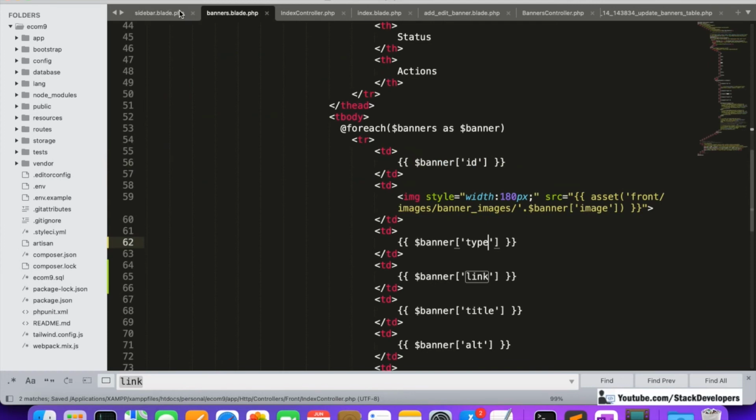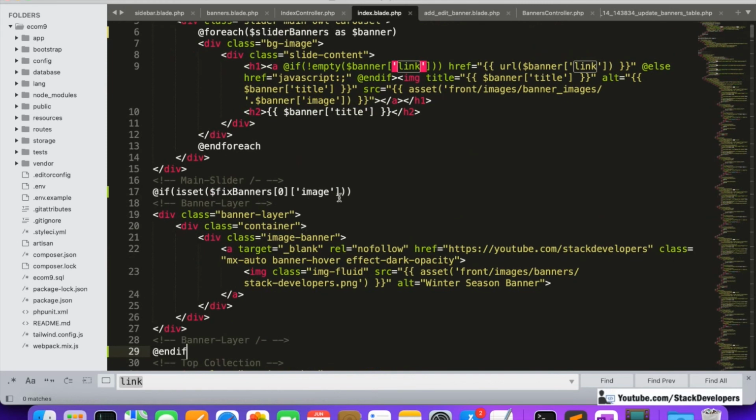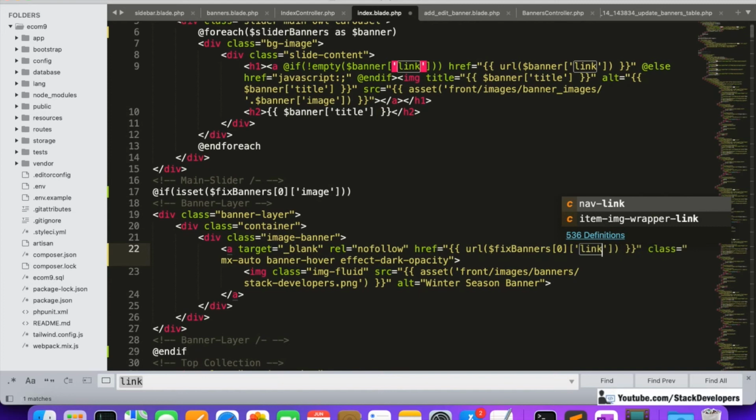So the same thing we have done here. See, it's the 0th element. If its image is coming, then we are going to execute this code, and in that, these things we need to make dynamic. Okay, so the first one is the URL, and in the URL we will copy this one here, and we are going to add the link here, the link, not the URL, the link.